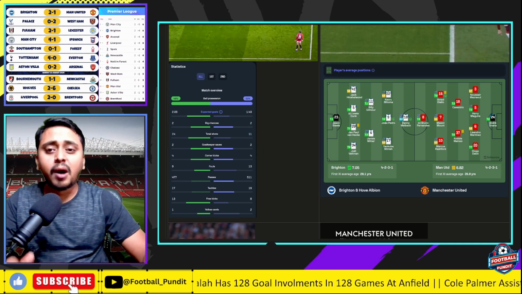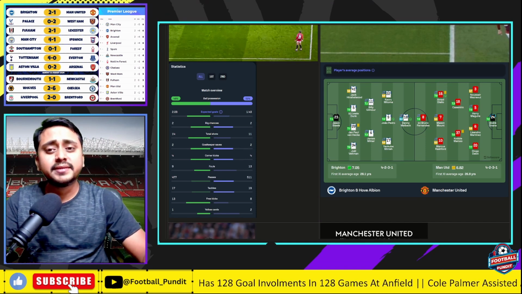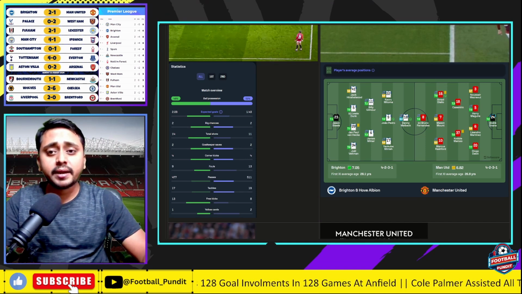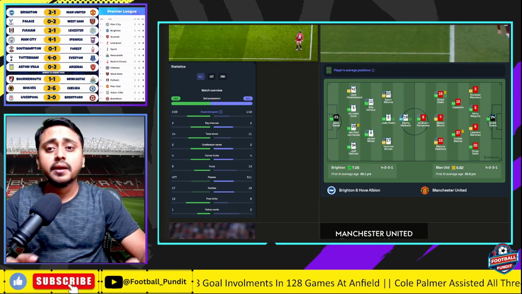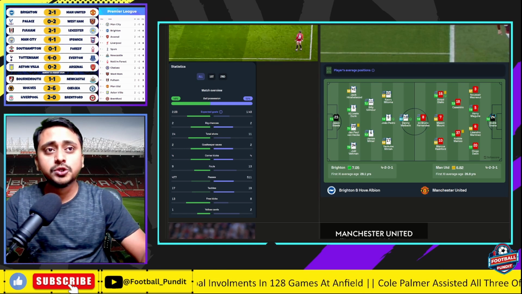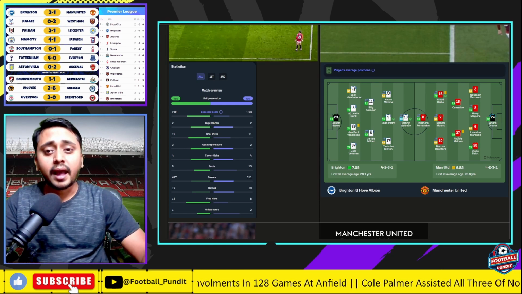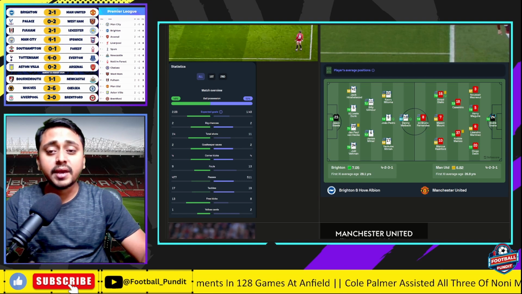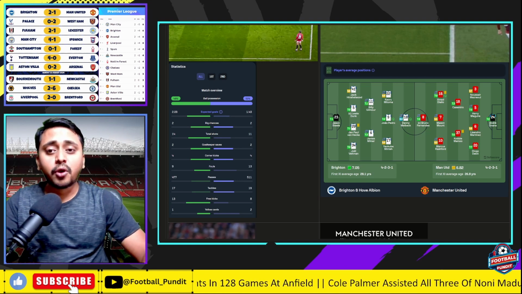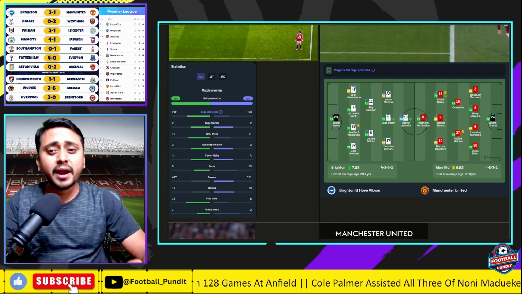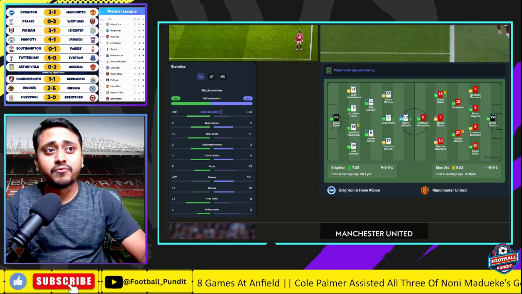But the moment Mount was taken off at halftime, the situation changed. In the second half, Brighton had more of the control because there was nobody pressing Brighton the way Mount was doing or trying to break up plays. And Brighton started to dominate the game, even though United pulled one back through Amad Diallo, but Brighton were dominating the game for the majority of the second half.